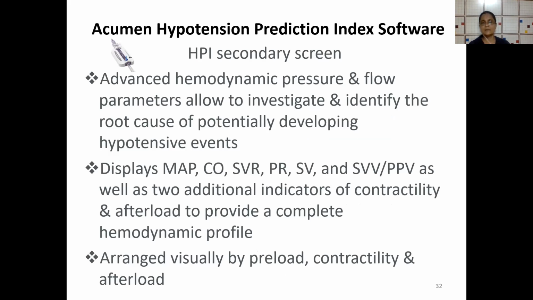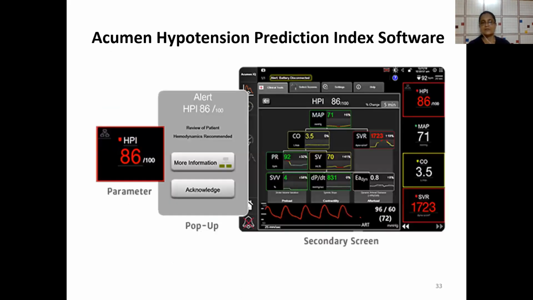It displays mean arterial pressure, cardiac output, SVR, PR, SV, SVV or PPV, as well as 2 additional indicators of contractility and afterload to provide a complete hemodynamic profile. So it's arranged visually as preload, contractility and afterload. Whichever is the issue, you try to solve it accordingly. The left first one is the parameter value.